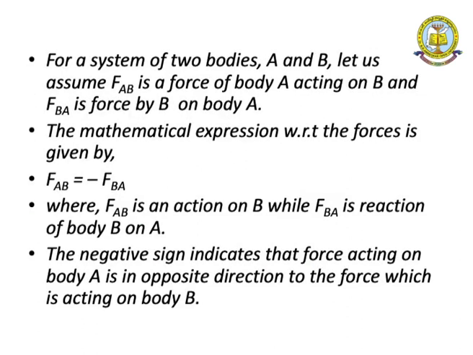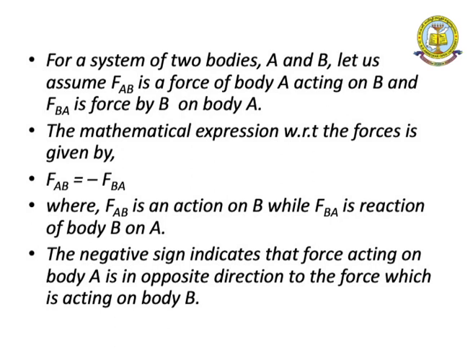So let us consider two bodies, body A and body B. Let us assume FAB is the force of body A acting on B, and FBA is the force by B on body A. Mathematically it can be expressed as FAB is equal to minus FBA.